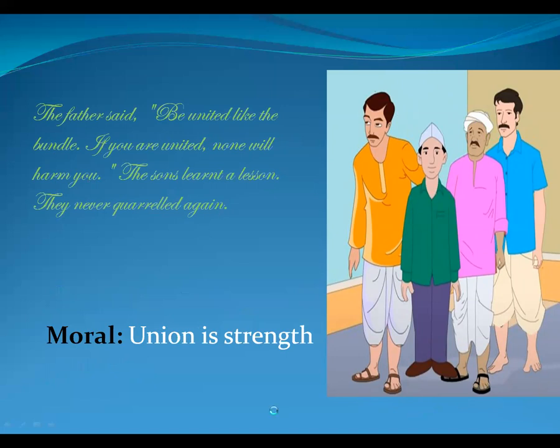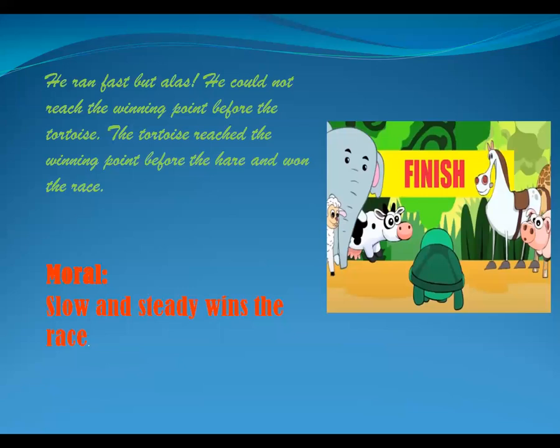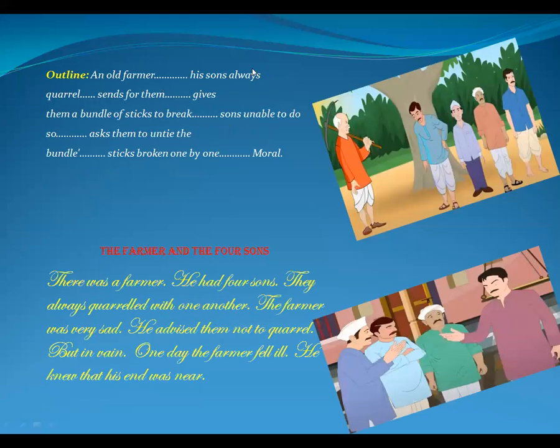See the hints. We will go over them once here. An old farmer, his sons always quarrel, sends for them, gives a bundle of sticks to break. Sons unable to do so, ask them to unite, untied the bundle, sticks broken one by one.